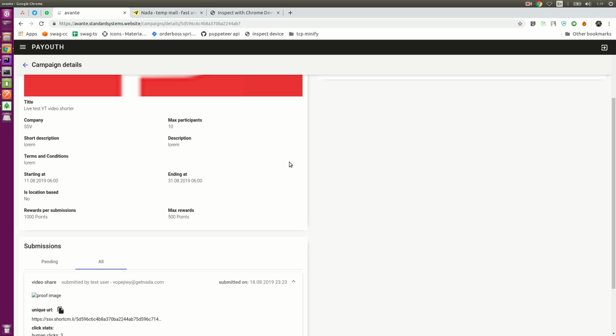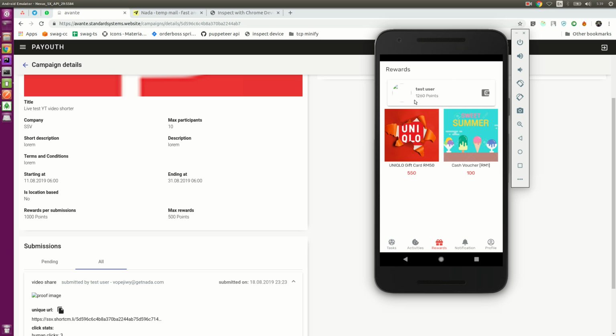Just now we configured it as 50, if I'm not mistaken, so 150 plus 1000, so the user is going to get 1150 plus what we had just now, which is 110. So we get the correct points count, which is 1260.